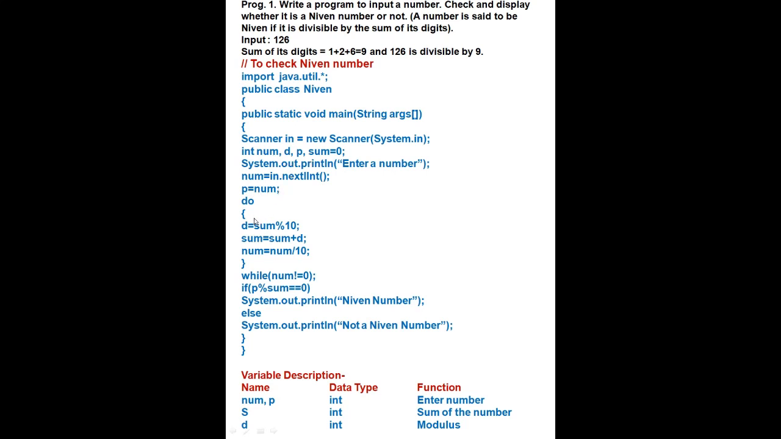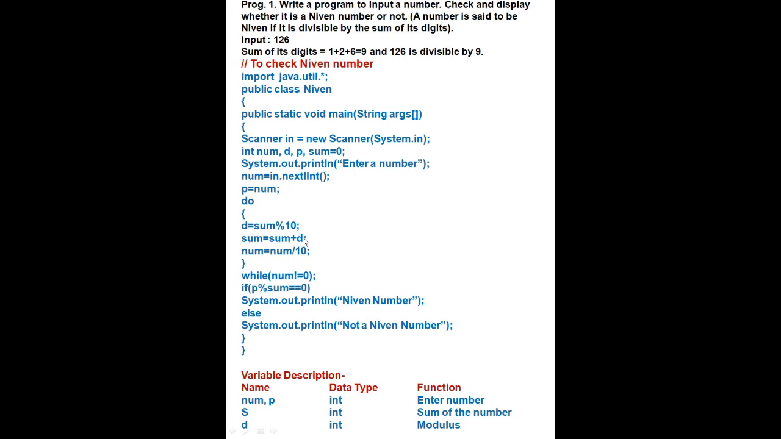Now we will put the loop; we will use a do while loop. Do, curly bracket start. Then first we will divide that number. d is equal to sum... this is wrong, I have written it wrong. First we will do d = num % 10, not sum. Then sum = sum + d. The modulus which comes will be added to the sum.